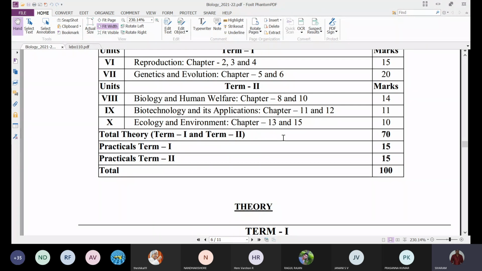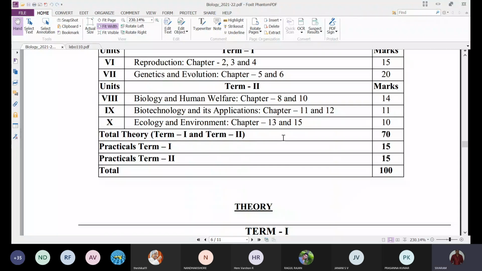Both chapters are present in the syllabus, and the weightage for these two chapters is 11 marks. Last year it was 12 marks. Now it was changed to 11 marks. The weightage for the 9th unit, biotechnology, is 11 marks.